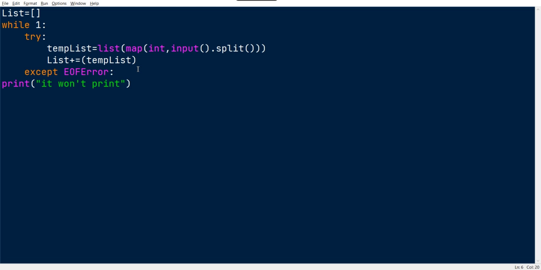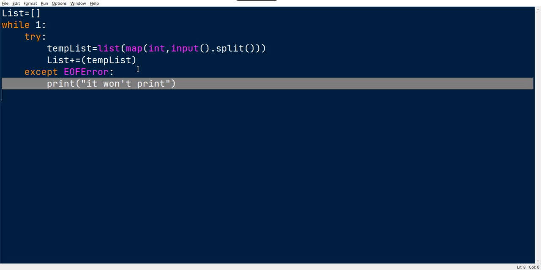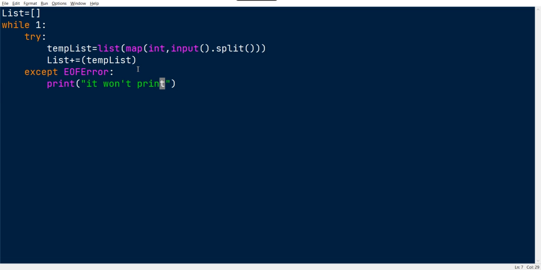Yeah, except EOFError. We already encountered end of the file.